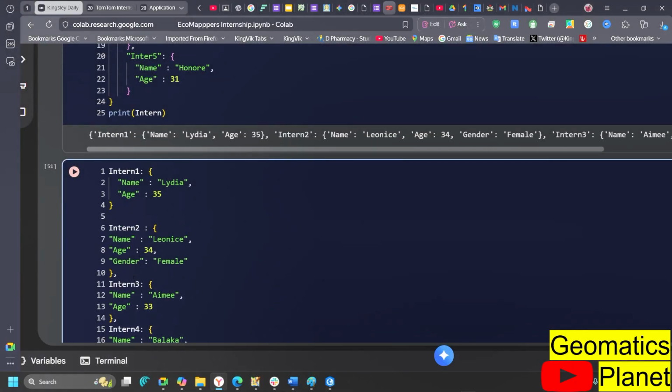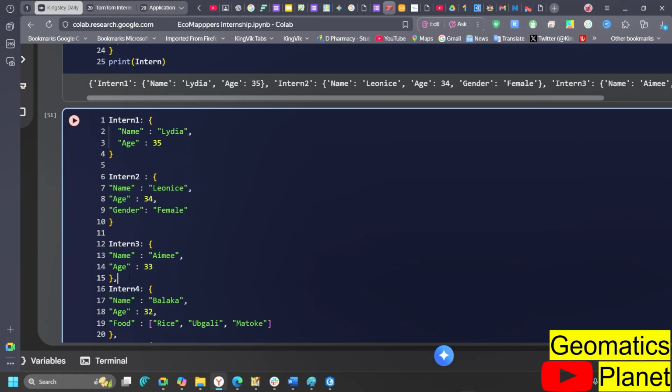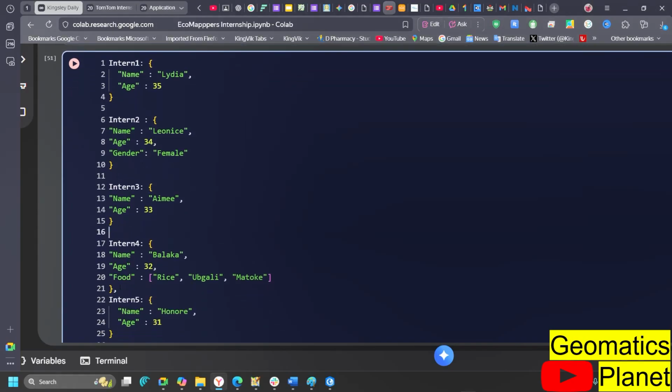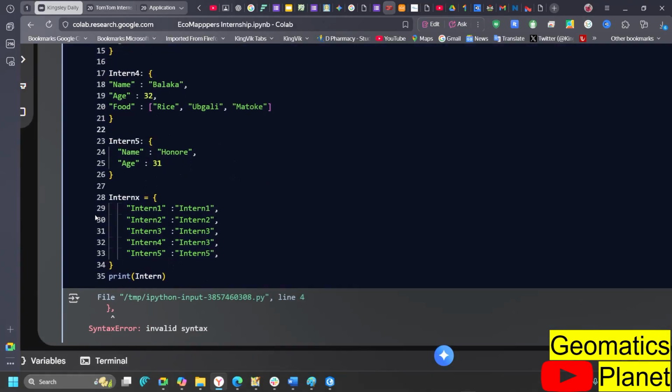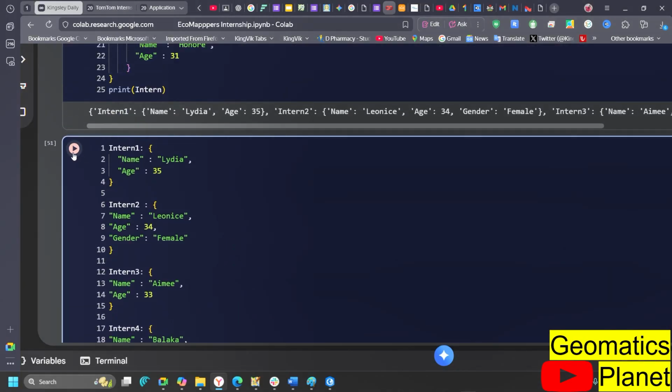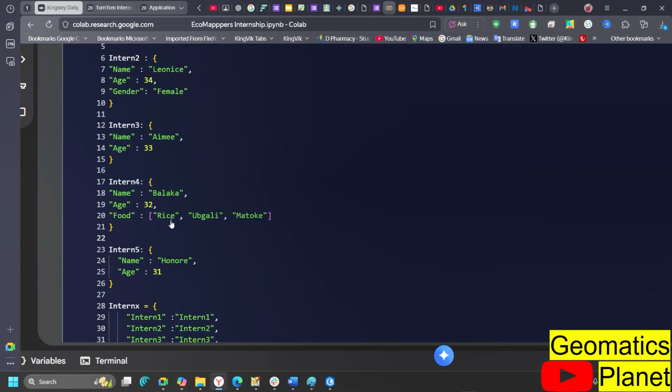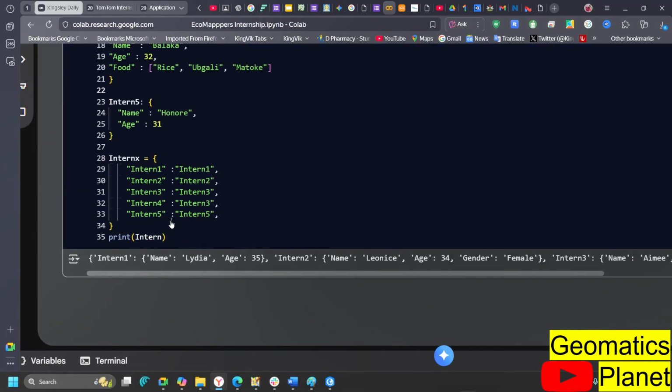So you can see here intent 1 is not supposed to be clashing with intent 2, so that's why I'm coming back to fix them. Intent 3, remove, enter. Intent 4, remove, enter. And then intent 5. So I think this is clear. So let's check again and see what the problem is, and see now what I ended up doing. I have to put them into the same intent.